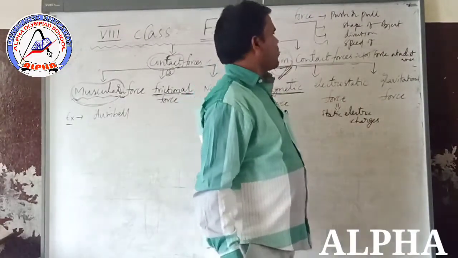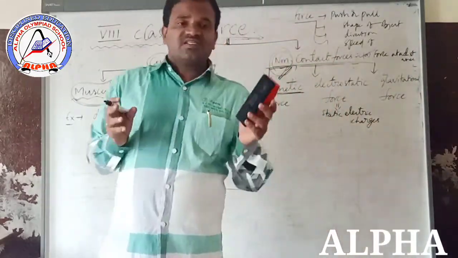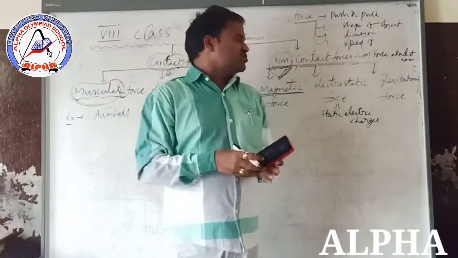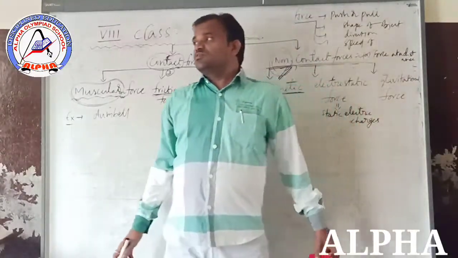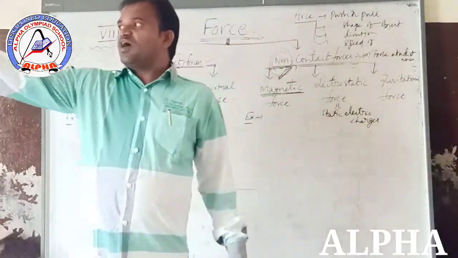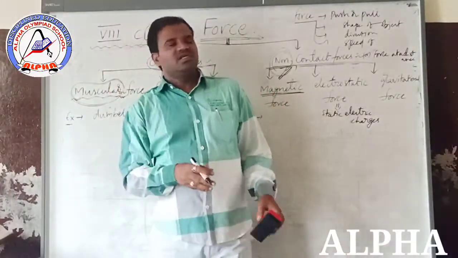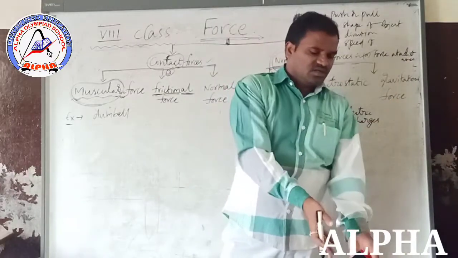Next, gravitational force. The attraction force between any two objects is known as gravitational force. Suppose a fruit is falling from the tree. Why is the fruit falling from the tree? There is an attraction force between the fruit and the ground.